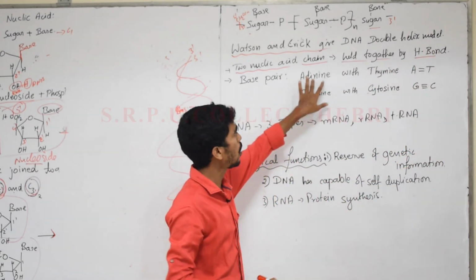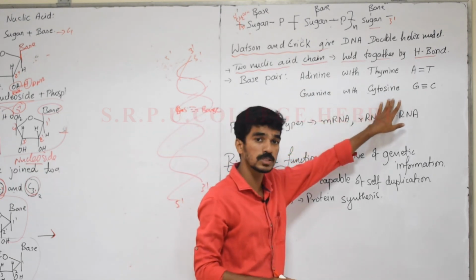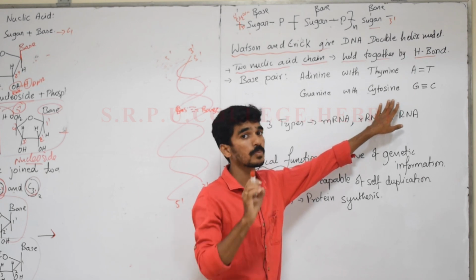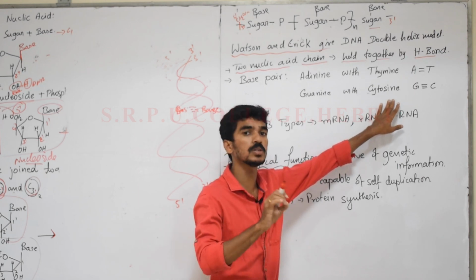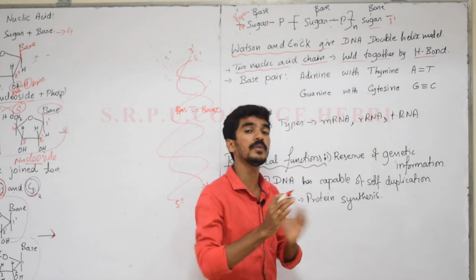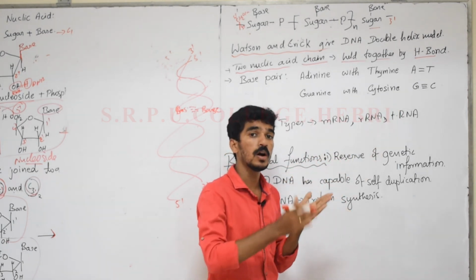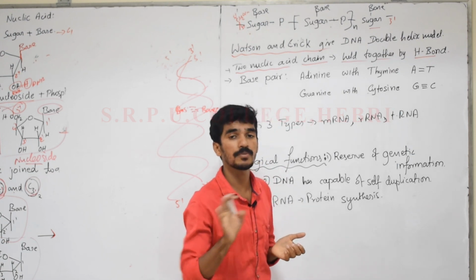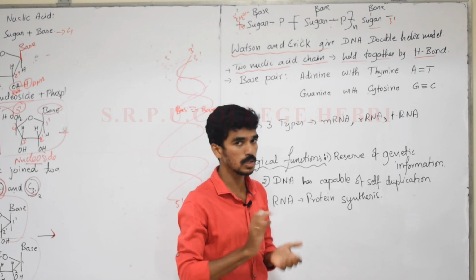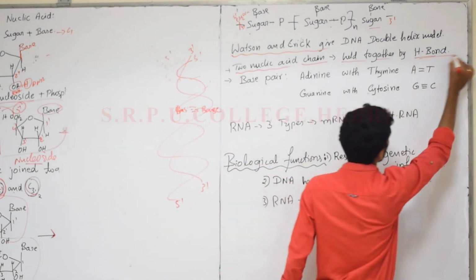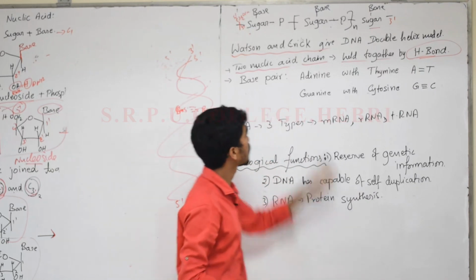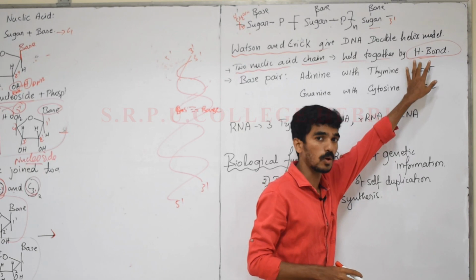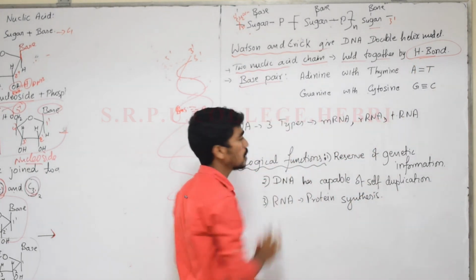Why? Because all these adenine, guanine, thymine and cytosine have an electron rich center of nitrogen along with electron deficient hydrogen atoms. So the more electronegative atom can have a force of attraction with the hydrogen, and that will produce what? Hydrogen bonding. So these two nucleic acid chains are held together by hydrogen bonds. And one more, nitrogenous base pairs.